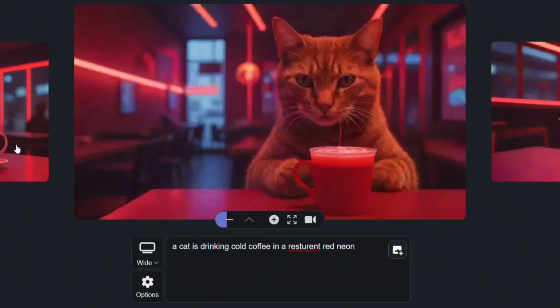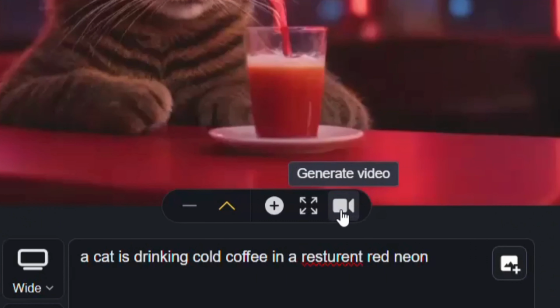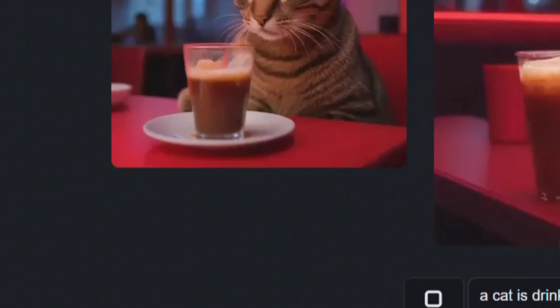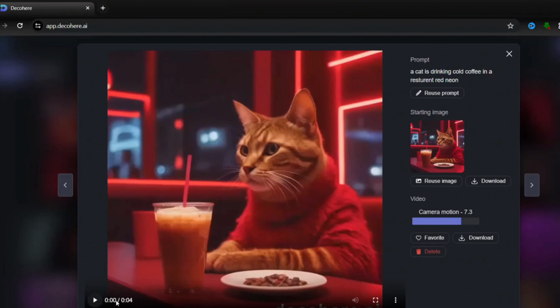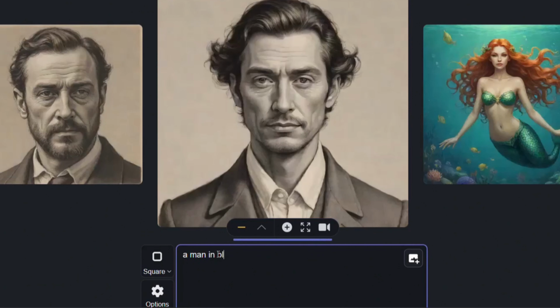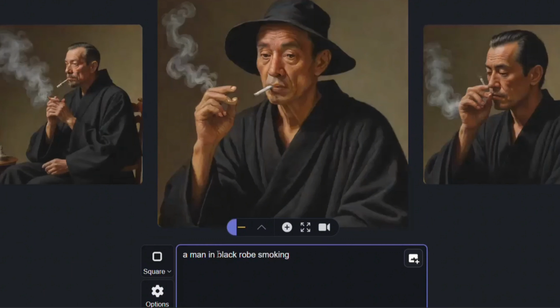And the amazing thing is you can create video with it. Here you can see this video option, just click on it. And look, it is creating. Our video is ready. Look how cool it is. Let's create something different. A man in black robe smoking. Look, it created many images.